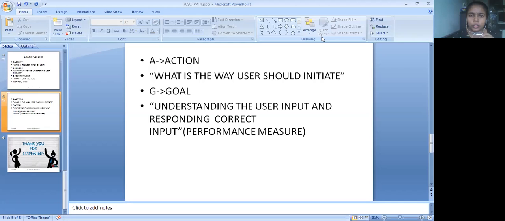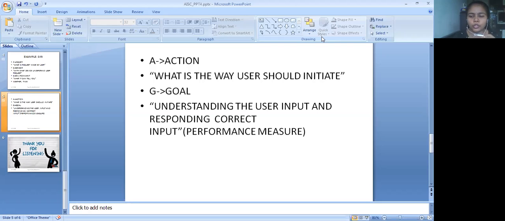The next important thing is the goal. Understanding the user input and responding with the correct output is nothing but the goal. As I said previously, the goal is not one thing. The goal is how perfectly that action has been accomplished. So the performance measure comes into consideration, and you respond with the correct output, and that is the goal. So this is all about Siri.